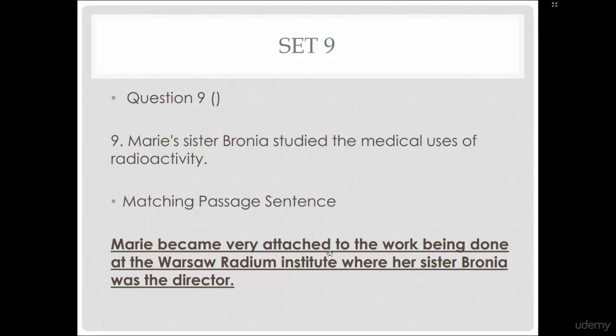We know her sister worked at a radium institute, but we cannot imply that that means that she studied the medical uses of radioactivity. These are not implied inference questions, everybody. For something to be true, the language must be explicit. The passage sentence has to say that she studied the medical uses of radioactivity. For it to be false, it would have to say that she did not study, or it would have to say that she studied something else. That's the only way it would be false. Here it's going to be not given because, again, we don't know.